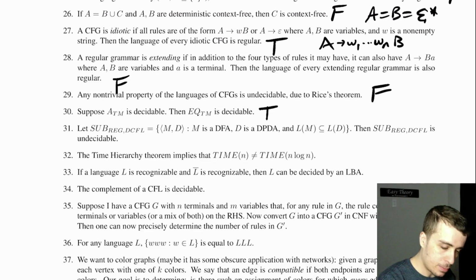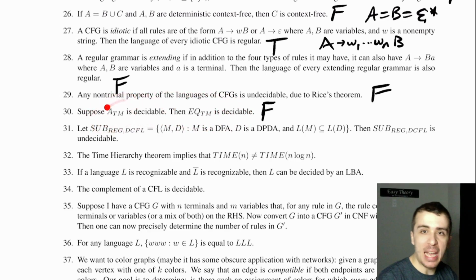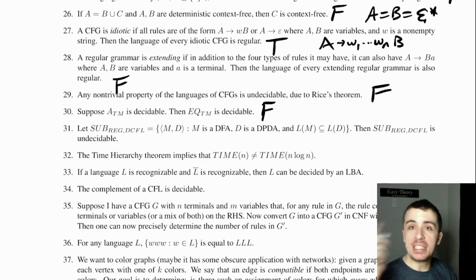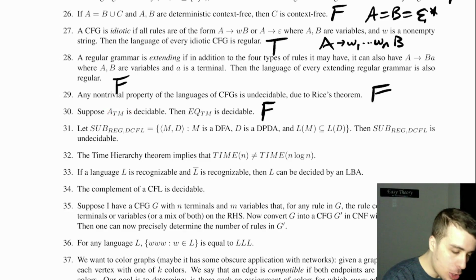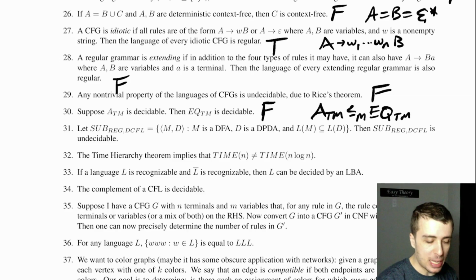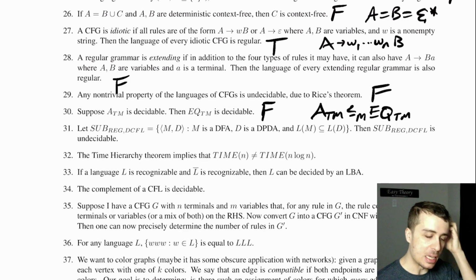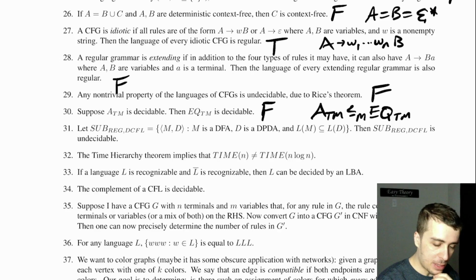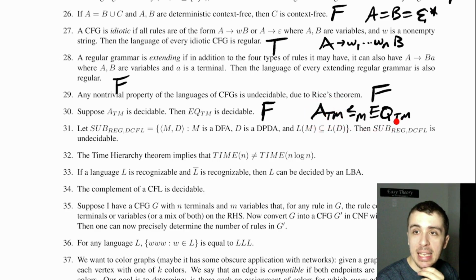Okay, so this is false. Yeah, because if it was the other direction, if EQTM were decidable, then we can show that ATM is decidable. But this is the other direction, so we can show that ATM reduces to EQTM, and we can also show that ATM bar also reduces to EQTM. But the thing is that ATM is recognizable and EQTM isn't.